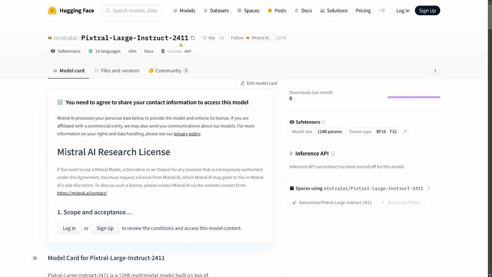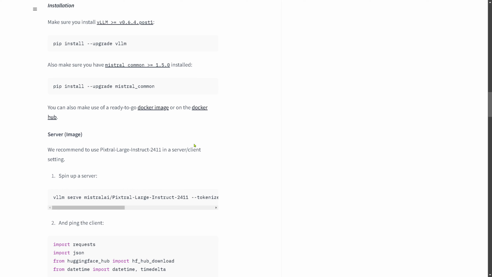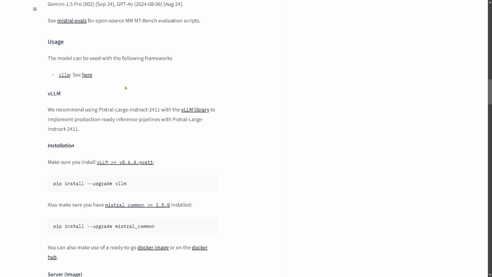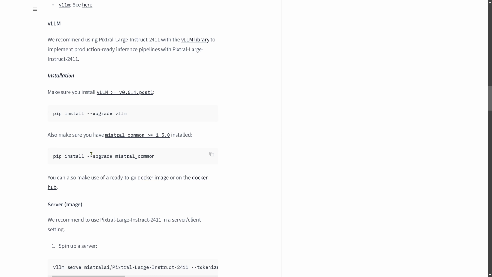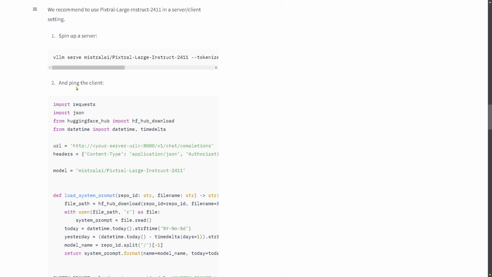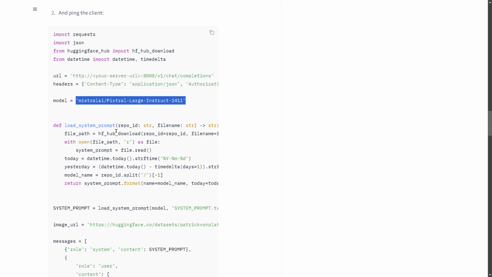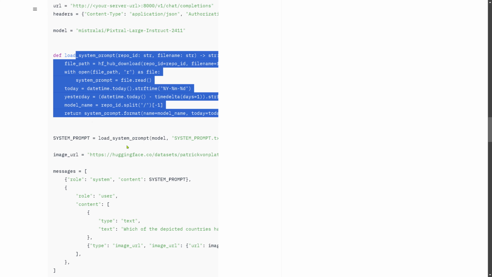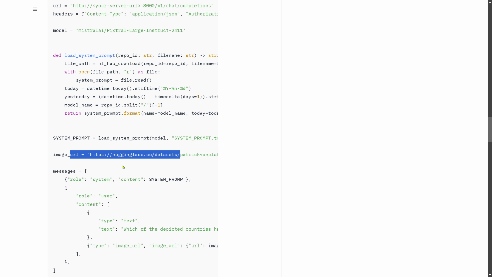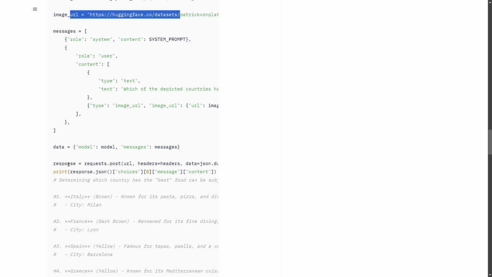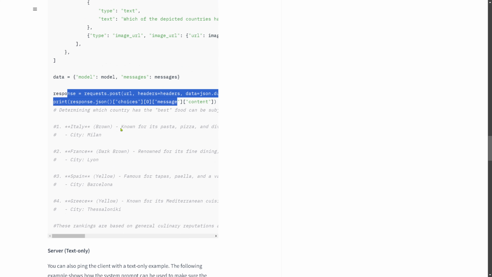What I wanted to show you, if you go with the Vision Language Model, with the Pixtral Large Instruct, there is something beautiful. Because either you have here the installation, pip install, yes, server image, beautiful, and then you just ping the client and you have here the complete code, you just copy the code, request the HuggingFace hub, the datetime, beautiful. You go here with your model, you load your system prompt, great. Then you have the image URL, then you have the message and the text and everything, and you get a response by the system. This is great.